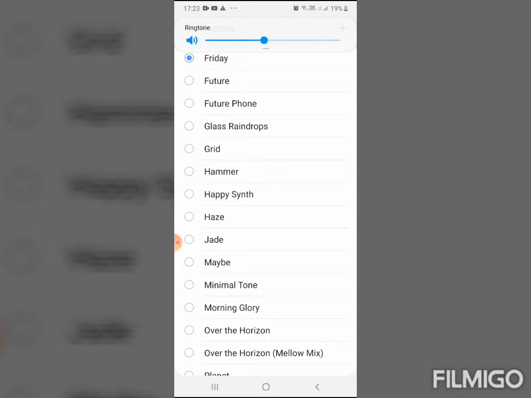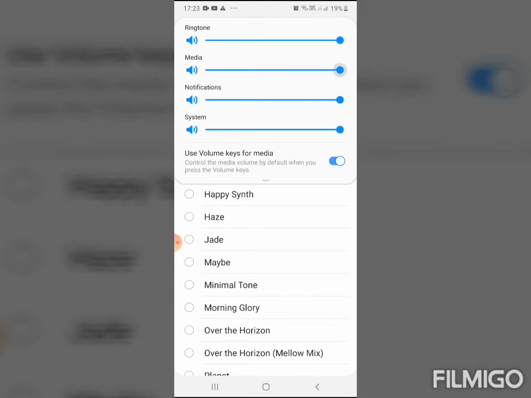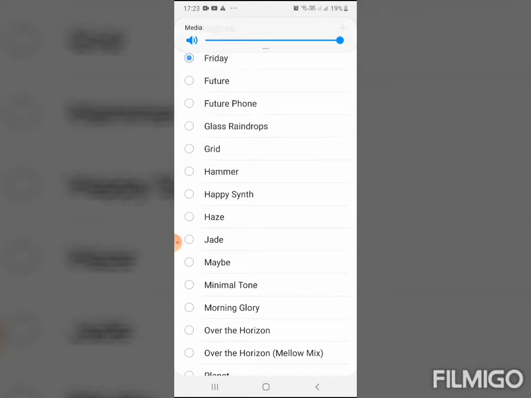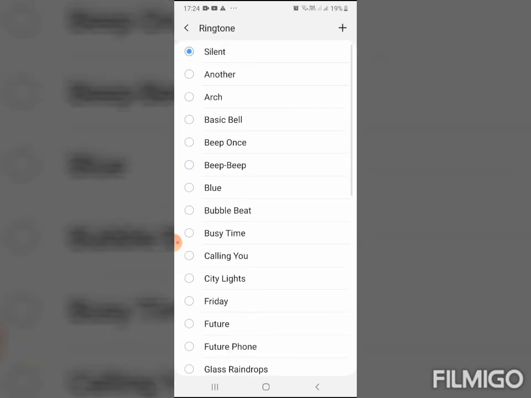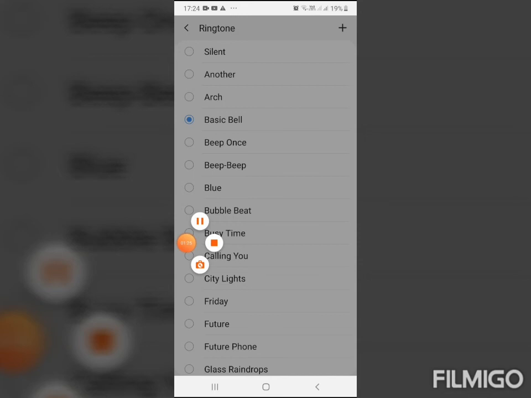Wait, let me put the sound on. Okay. This beep, silent. That's all. I'm choosing basic bells.